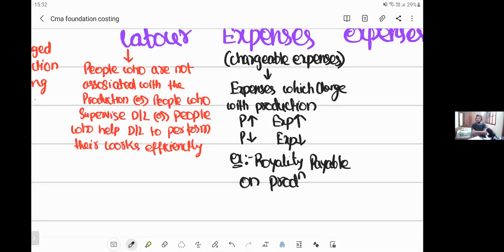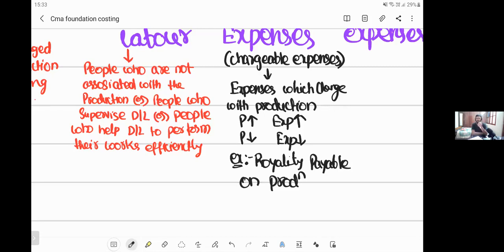In this case, what happens? These people will go to the production and sign on the books. Many cases authors sign on the books because they are counting how many books are being printed. And depending upon the books, they charge royalty.